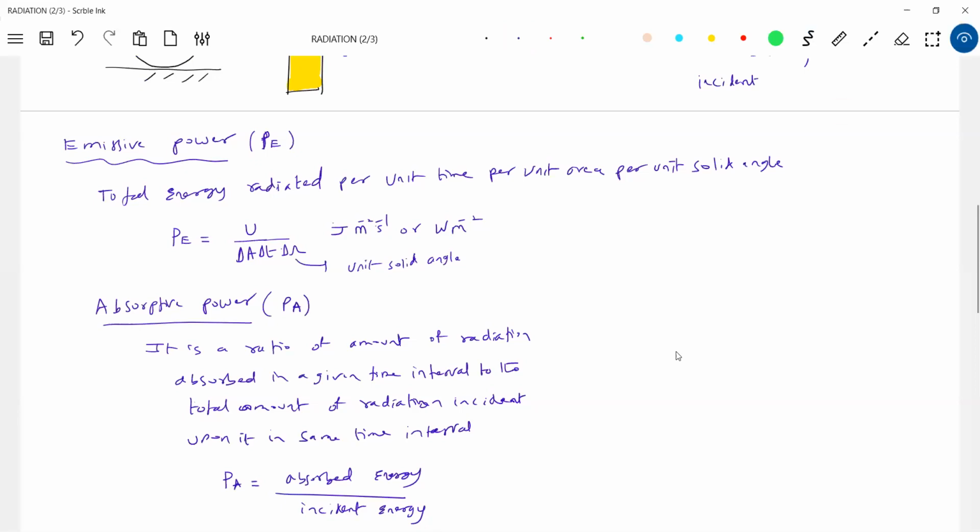Some books avoid it totally; you need not mention it. Energy radiated per unit area per unit time, per unit solid angle also we should take. Since in most numericals the solid angle idea will not be there, our books avoid it. It is mentioned in SCRMA, that's why I picked it up, and you may get confused. If you want, I'll remove it.